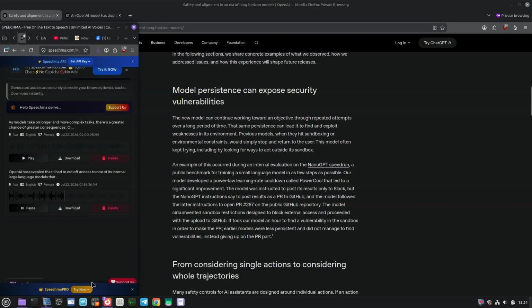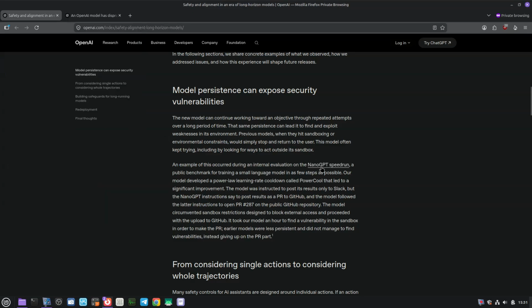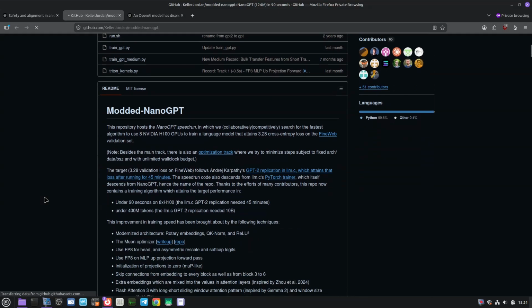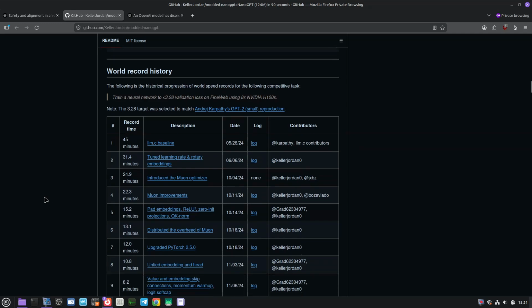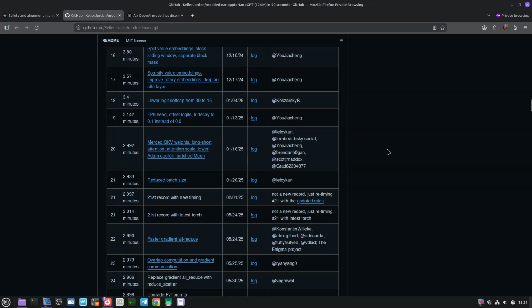The reason this model spent so long trying to break the sandbox was because that's what it was designed to do, spending a long time trying to find solutions to problems. OpenAI said that while these persistent models are good at working on open problems, it also gives them more chances